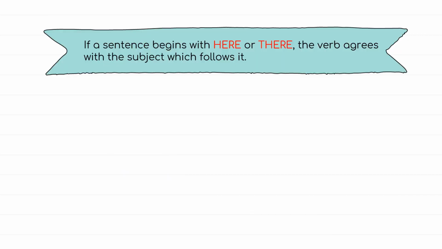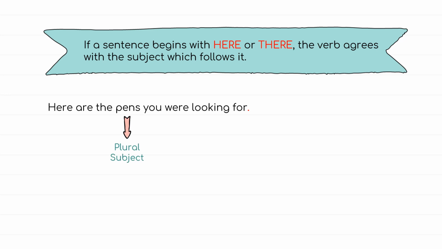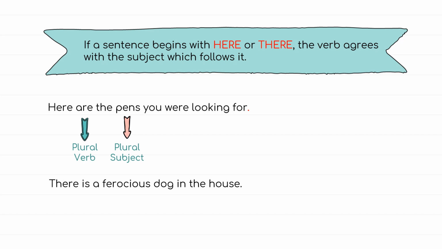Sentences which begin with here or there usually have the subject after the verb. In such sentences, the verb agrees with the subject which follows it. If the subject is plural, as in the case of pens, the verb too will be plural. If the subject is singular, the verb will be singular too.